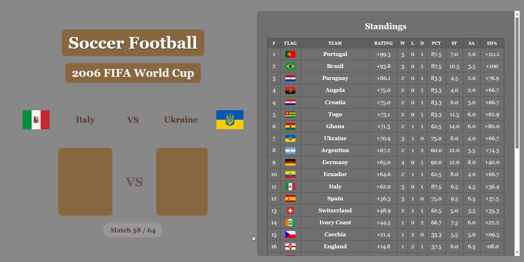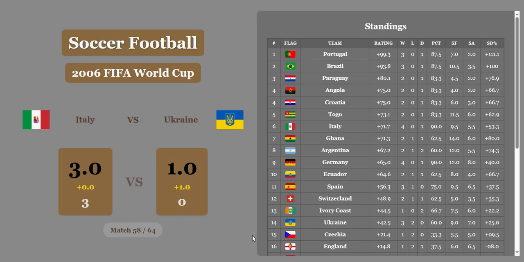Italy versus Ukraine. 3-0. Italy with a huge victory. Ukraine was starting to get on a roll after a bad start, but now Italy takes them out, and Italy moves up into 6th place with a rating of 71.7. Ukraine falls to 14th below Ivory Coast, above Czechia.